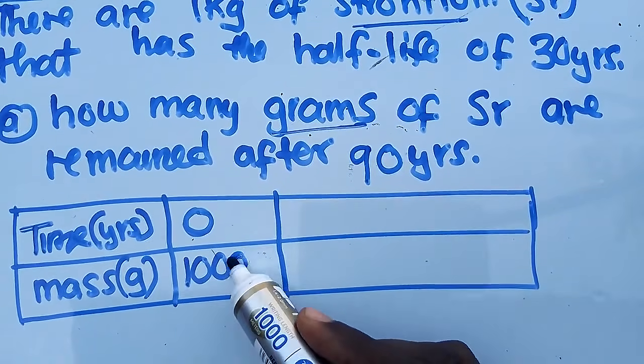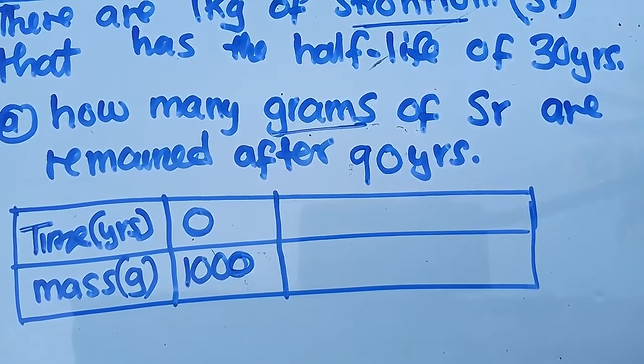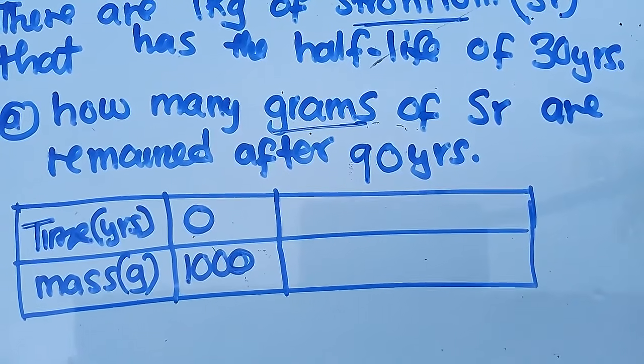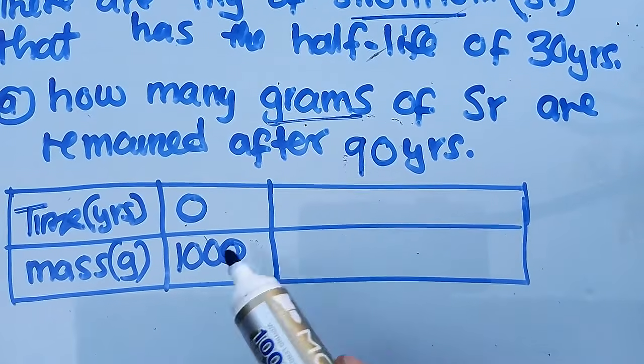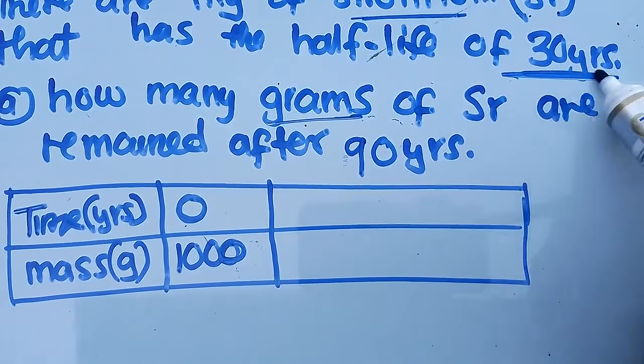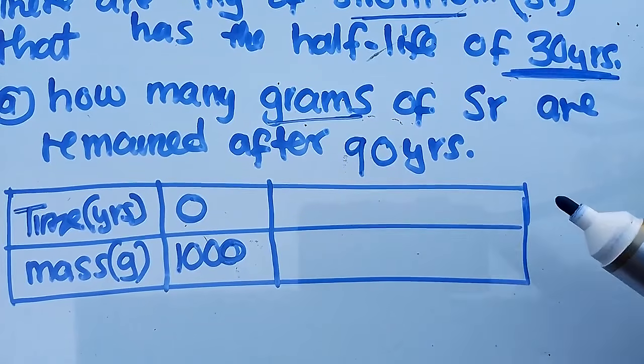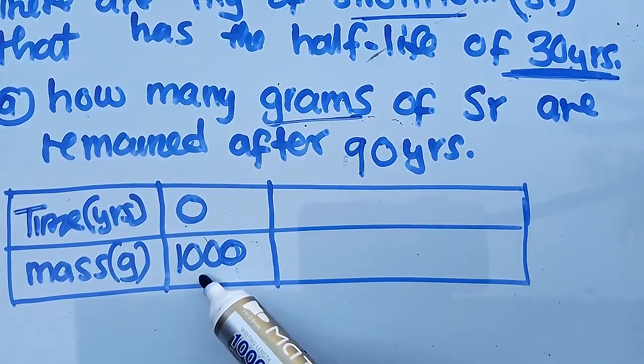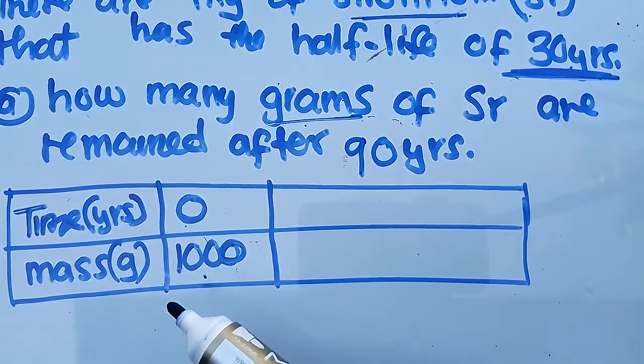So when the time is 0, when the decay has not happened, it is just 0. We are told that the half-life is 30 years, meaning that after every 30 years, the mass will decrease by half of it.